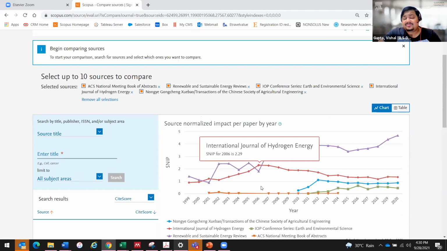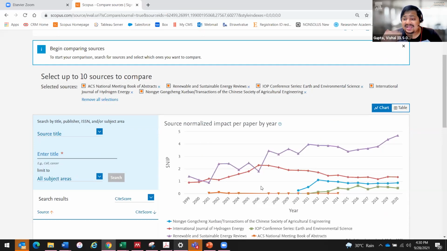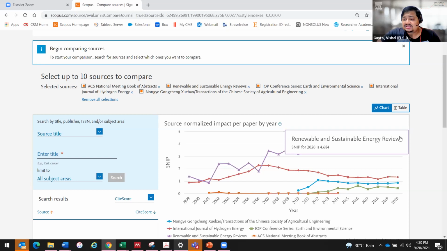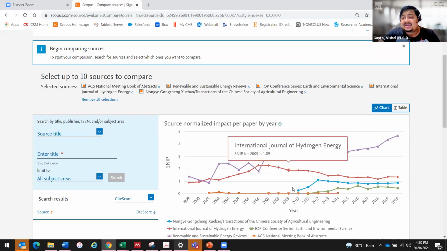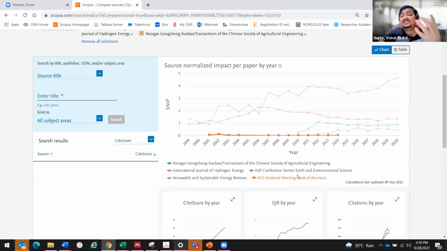Then SNIP, if I normalize the subject area, then which journal is better? Renewable and Sustainable Energy Reviews, International Journal of Hydrogen Energy. So the order remains the same. The reason is that most of these journals probably are publishing similar type of content. If there was another type of journal, let's say a journal like Nature, which publishes a lot of variety of topics, that on this field might have come lower, or may have come higher, because different fields contribute to different types of impacts. So SNIP will normalize the subject area and then tell you which journal is better than the other.